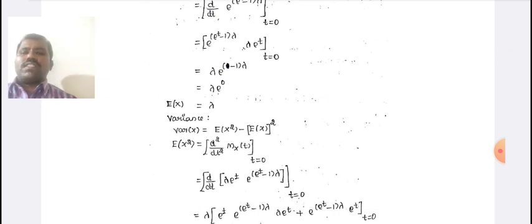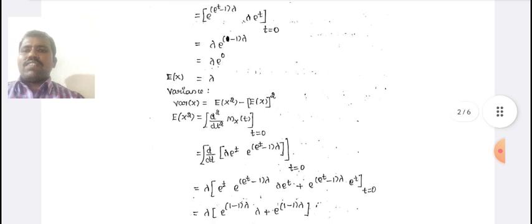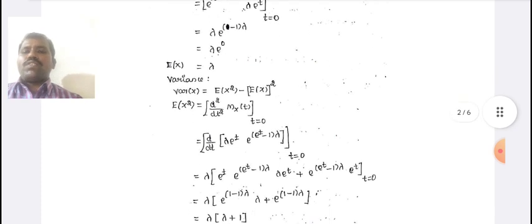Next, variance. Variance formula is E of x square minus E of x the whole square. E of x square equal to d square by dt square of M x of t at t equal to 0, which is d by dt of lambda e power t into e power lambda into e power t minus 1 at t equal to 0.